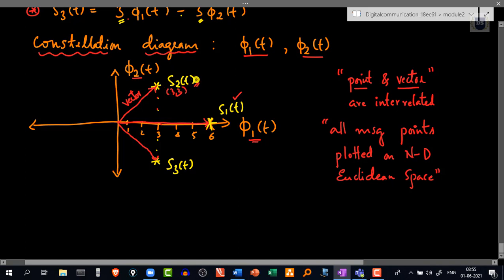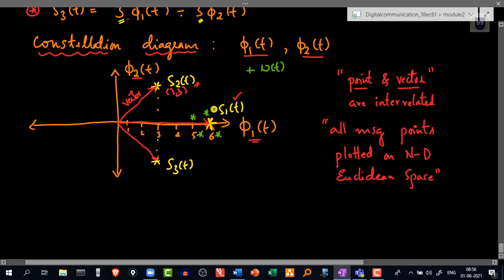But the thing is, when this signal, be it S1 of t, S2 of t or S3 of t, is transmitted over the channel, it has the effect of noise. So W of t will act on these signals and it might shift this point to a region close enough to S1 of t.